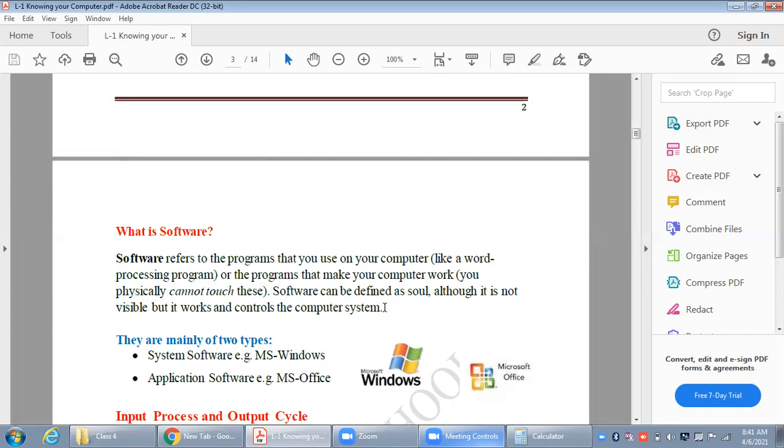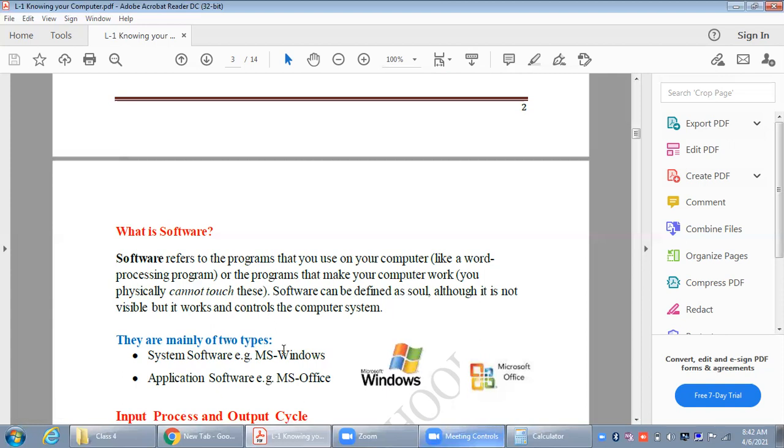I cannot touch the Zoom software or the Zoom application, but definitely I can use that application. I can have video conferencing using that application. So these all are software. Suppose I have to create a video in my computer and I don't have the software or application for creating the video, it means I cannot create the video. So basically, software is something which you require to work upon your computer.